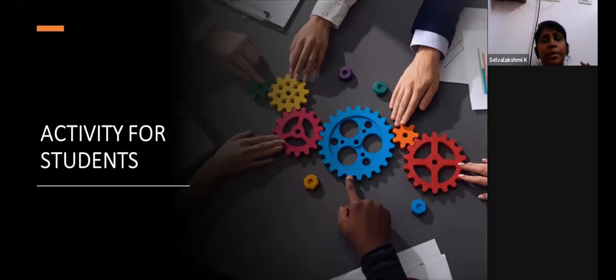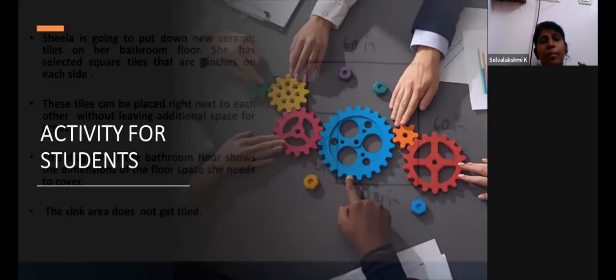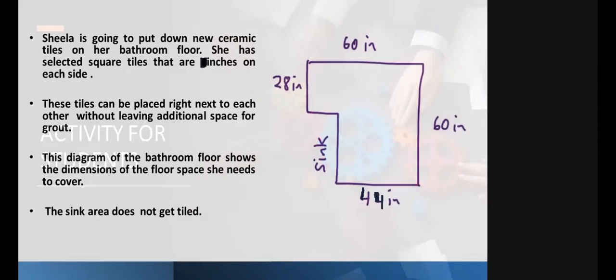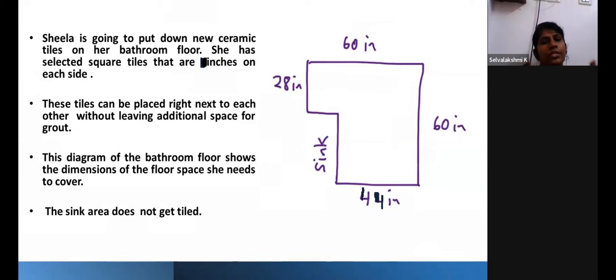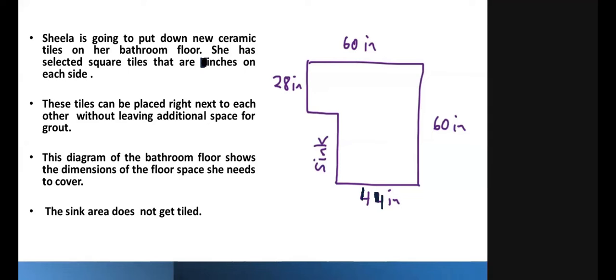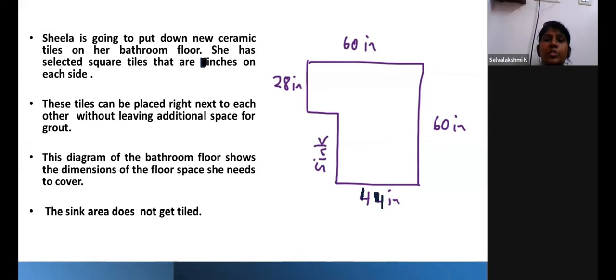So how can we implement this? By some activity for the students. Yes, now here comes one activity. It's for your participation, right? Sheila is going to put tiles on the floor. It looks like a bathroom or it may be a kitchen, whatever it is. So the measurements are given here.